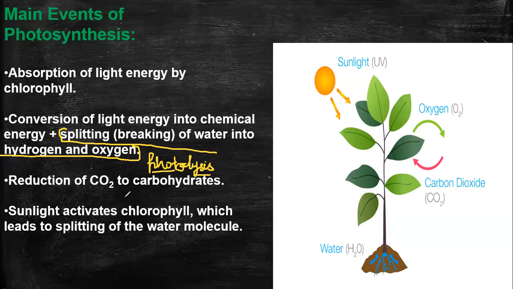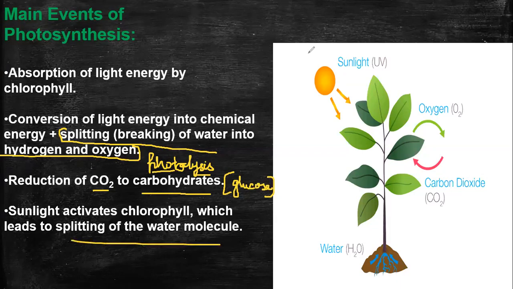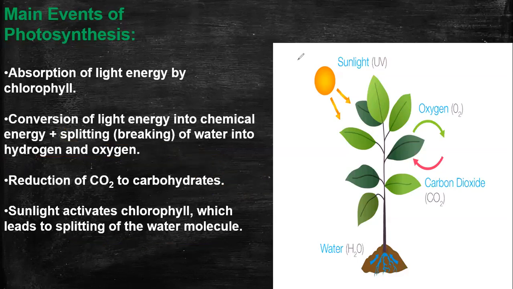Okay. Reduction of carbon dioxide to carbohydrate. Carbohydrates, the simplest form is glucose. That is the food for the plants. Glucose. Sunlight activates chlorophyll, which leads to splitting of a water molecule. And this splitting of water molecules is said to be photolysis.